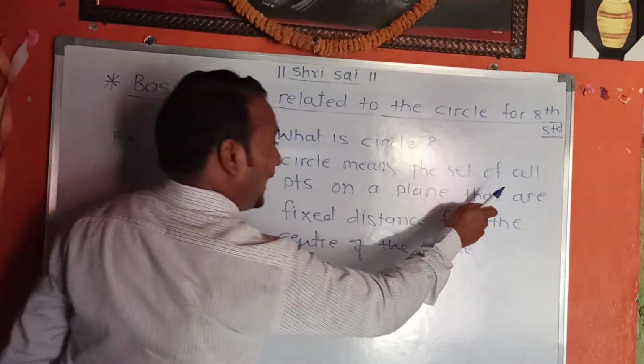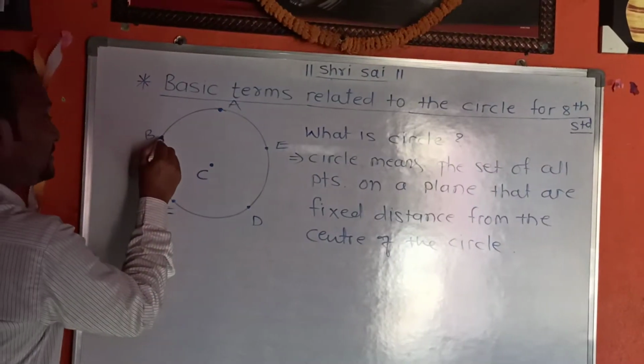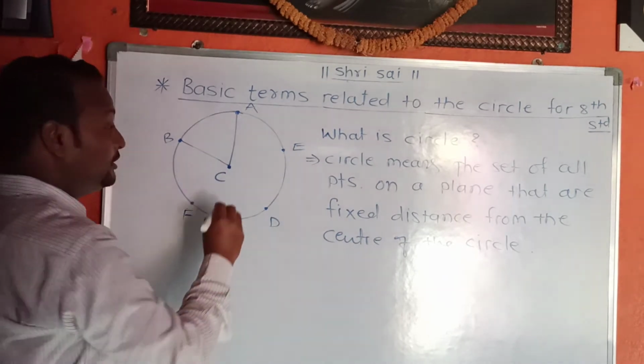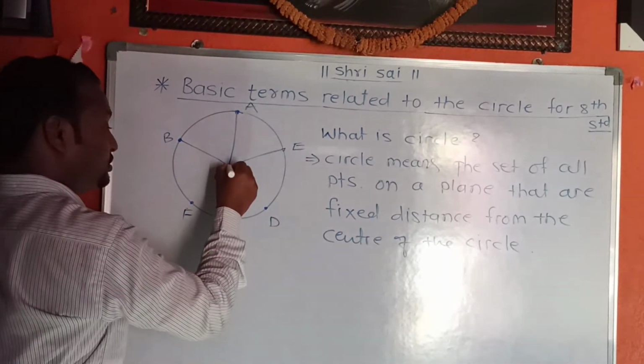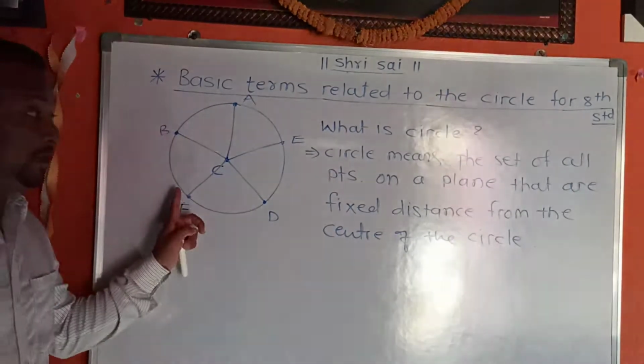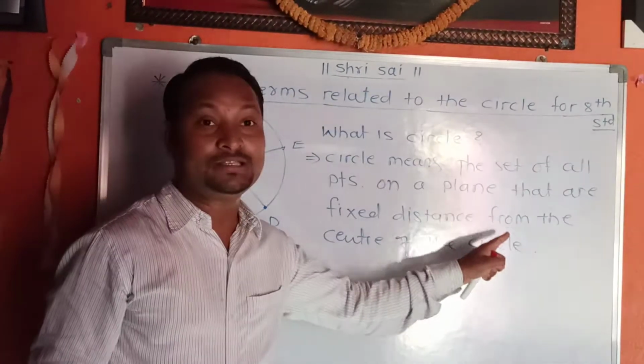And they are at a fixed distance. That means the distances CB, CA, CE, CD and CF are fixed distances from the center of the circle.